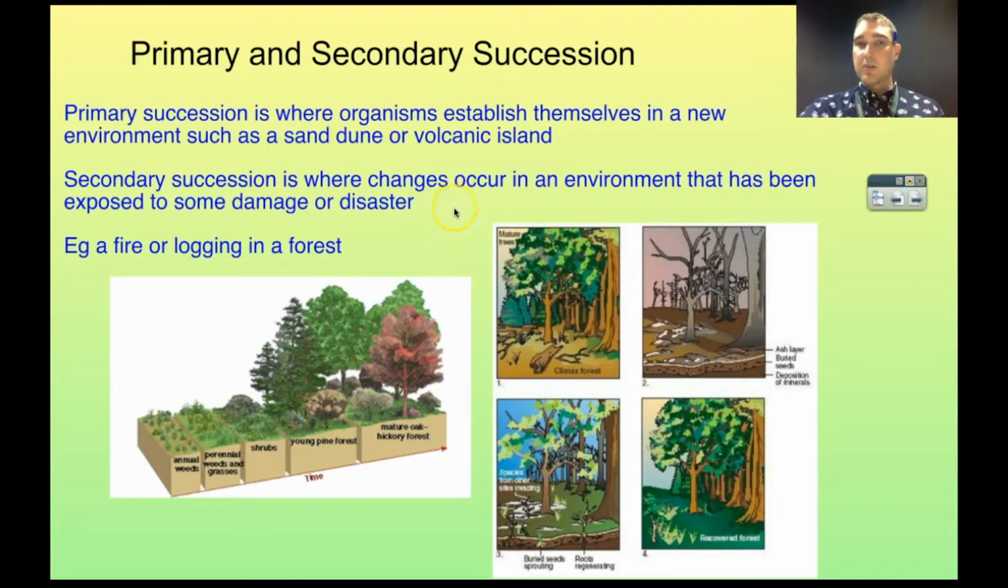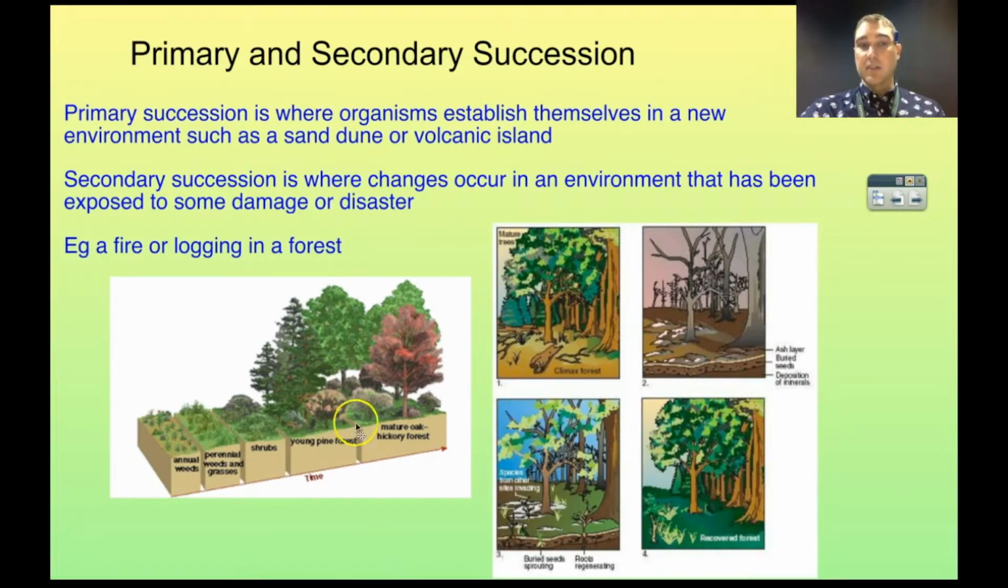Secondary succession occurs where there's been a disturbance in the ecosystem, so some damage or disaster, and we're getting succession occurring from there. So my vacant lot is an example of that. There was soil present. There were seeds already in the soil from other plant species. There are birds in the area. So the changes in my vacant lot, that's an example of secondary succession.